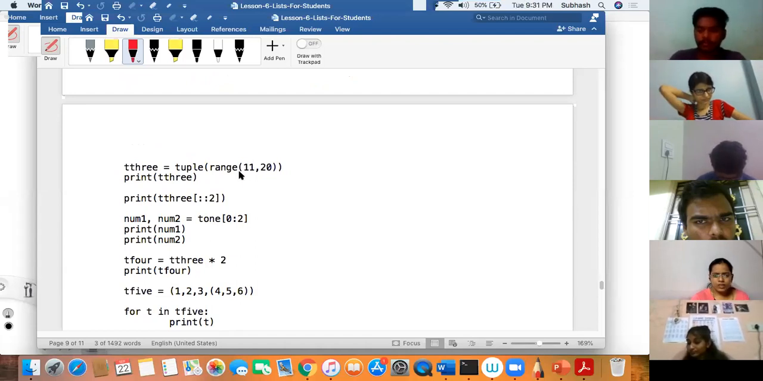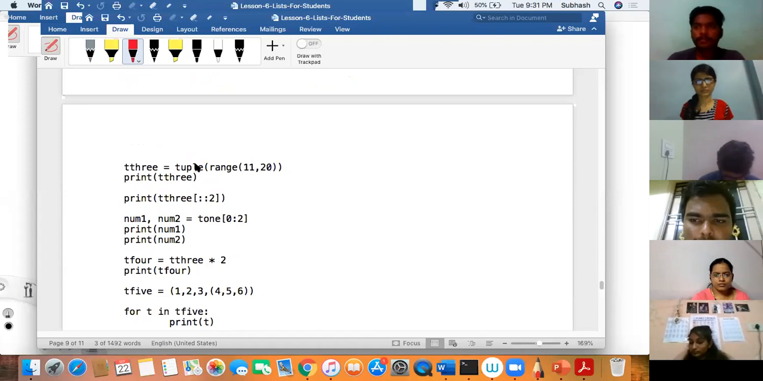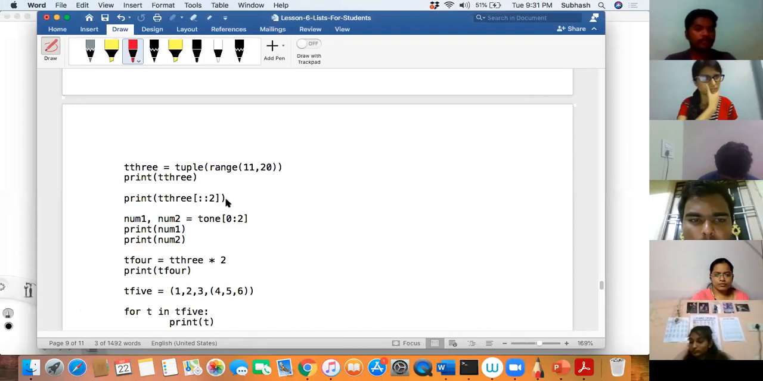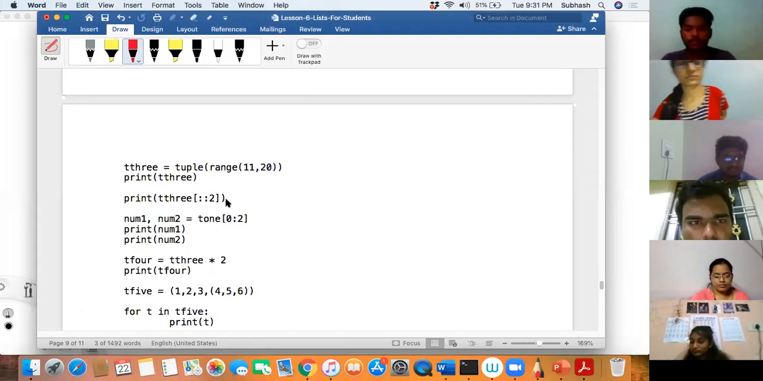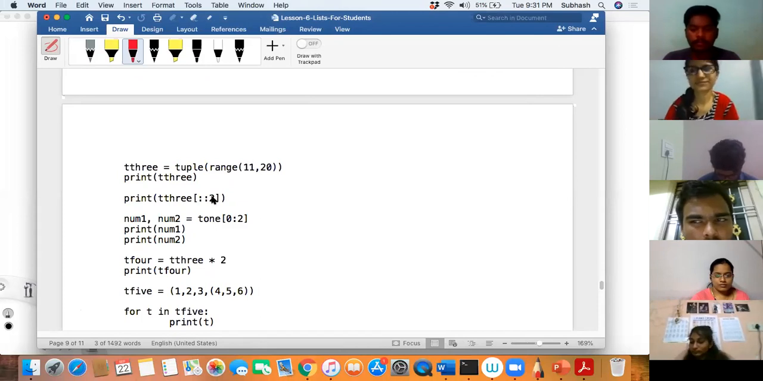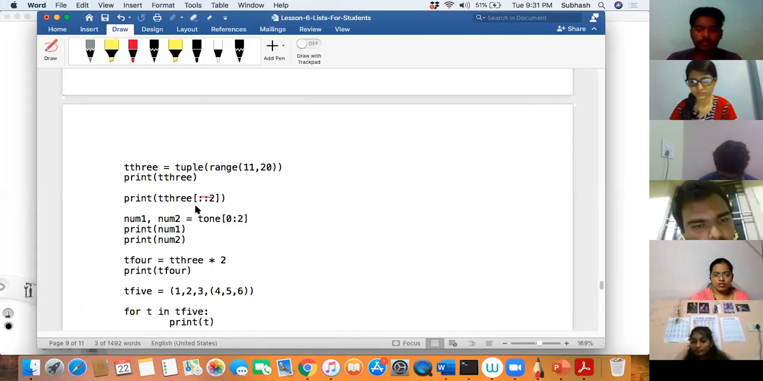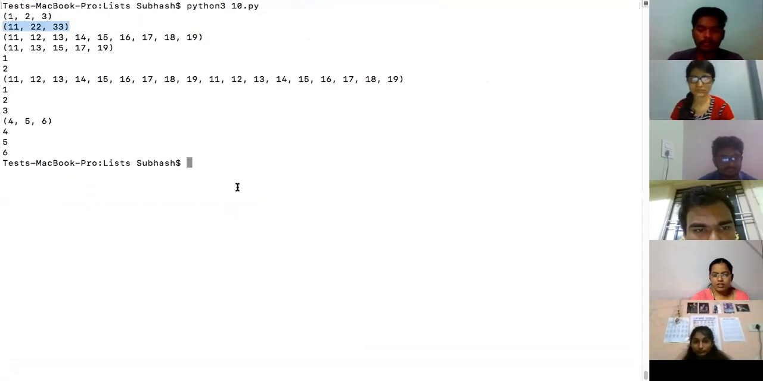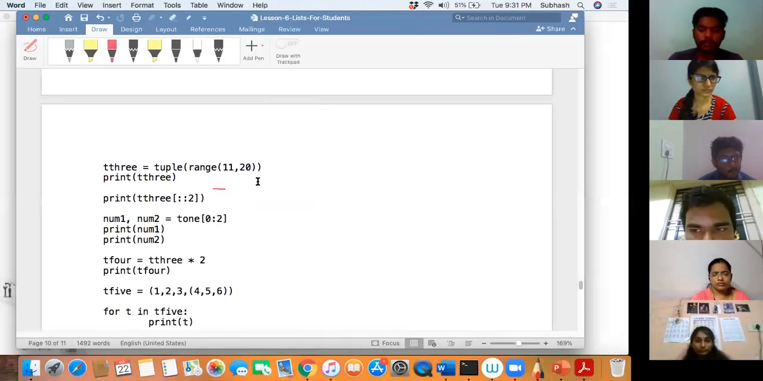A tuple from 11 to 19 will get printed. Using a range object, that is a generator function, 11 to 19 numbers get automatically generated, and you convert that into a tuple. Correct. Then next. Print T3 from first to last in the step of 2, is what it says. Then what happens? Tell me here. 11, 13, 15, 17, 19. Is that there? 11, 13, 15, 17, 19, correct. Okay.